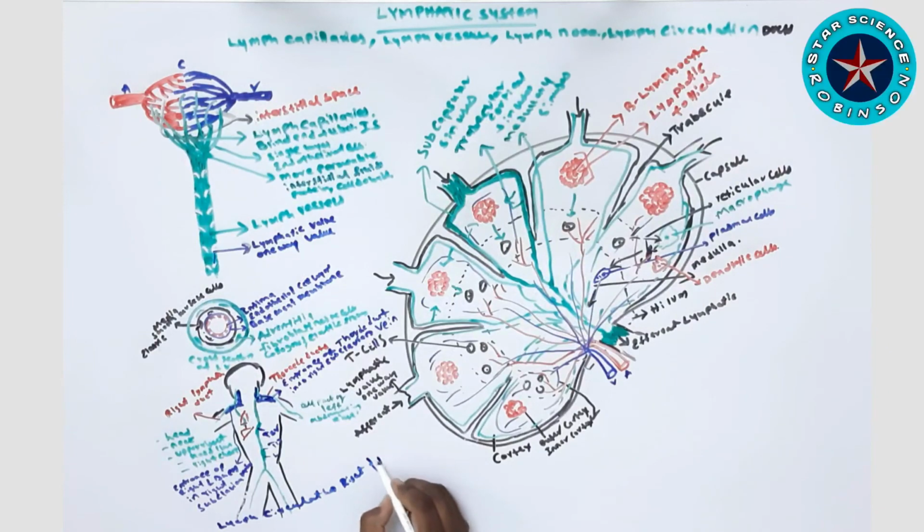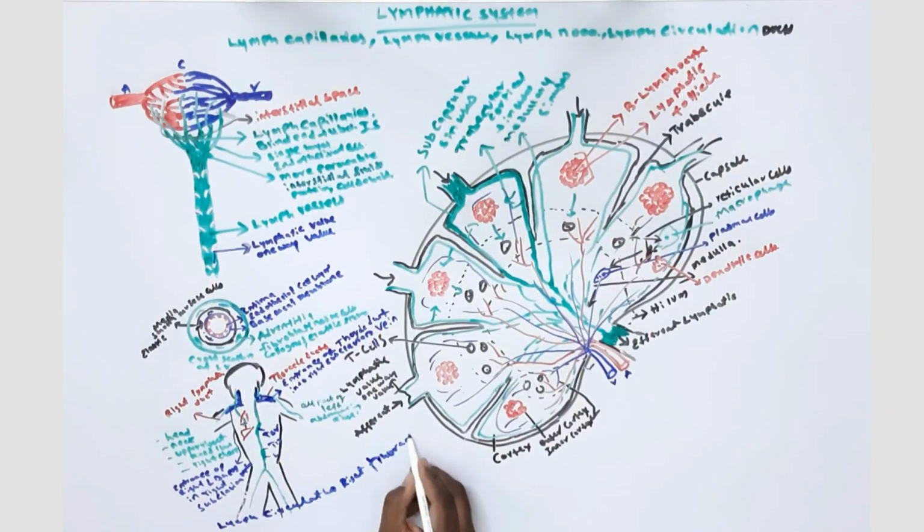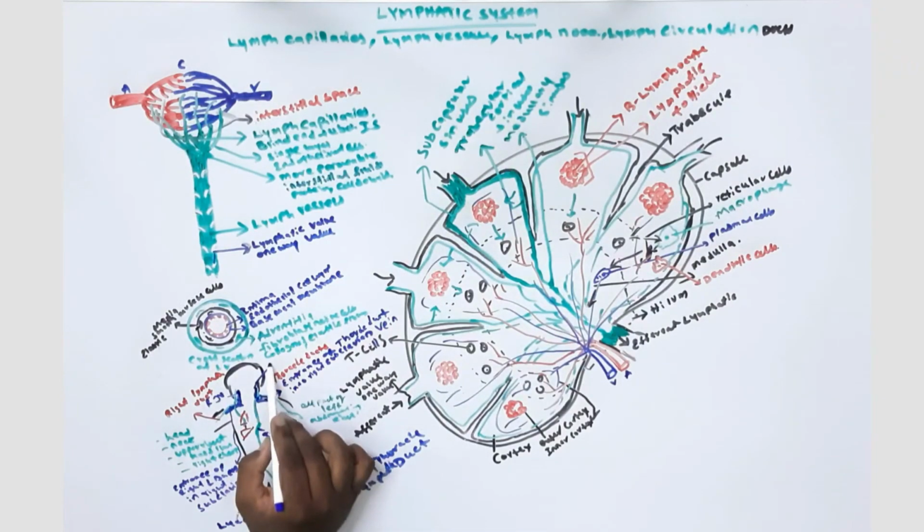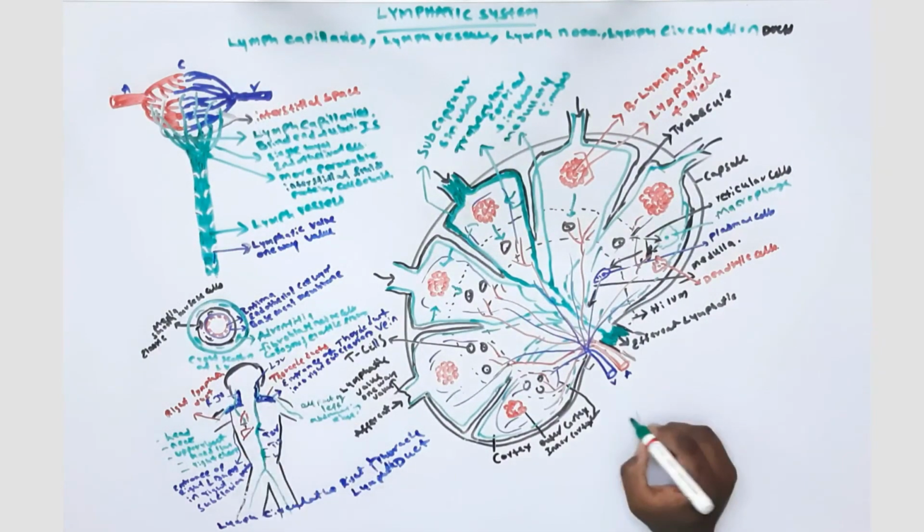The fluid which is left in the interstitial space is useful for washing and clearing of cell debris. So this is about the lymphatic system.